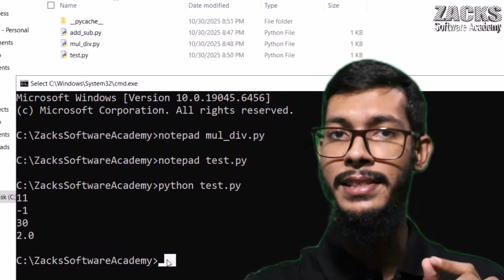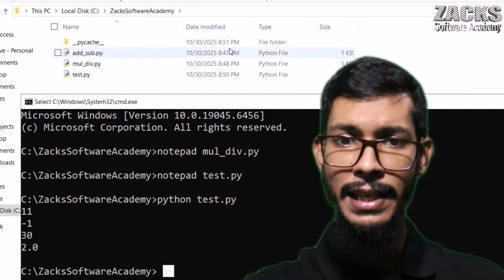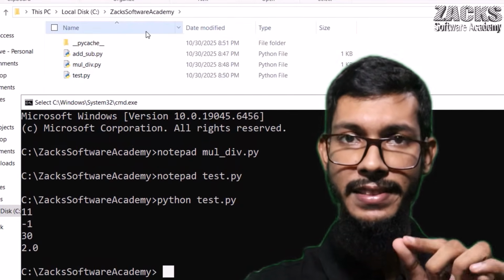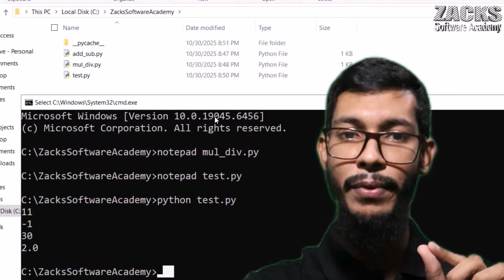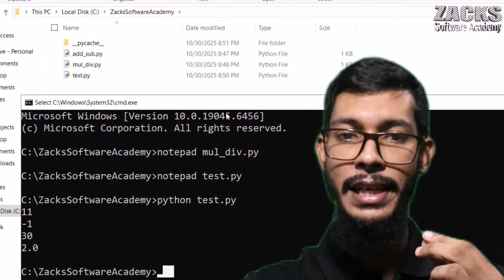Another concept I will discuss now is the package. Are you observing this, Jack Software Academy? This is simply a folder name, right? You can consider that this folder name is actually a package, right?